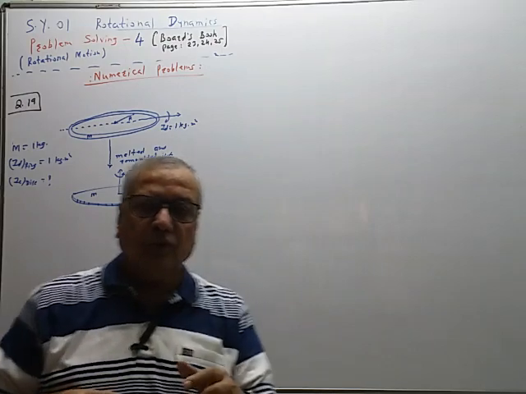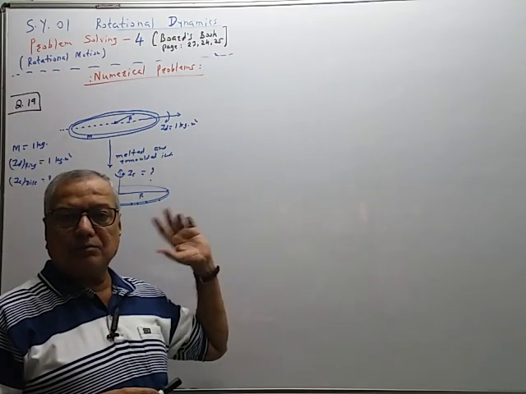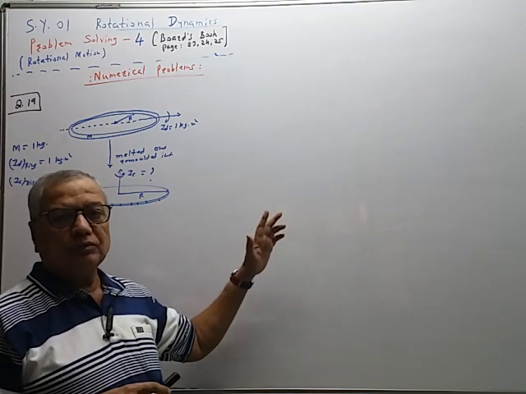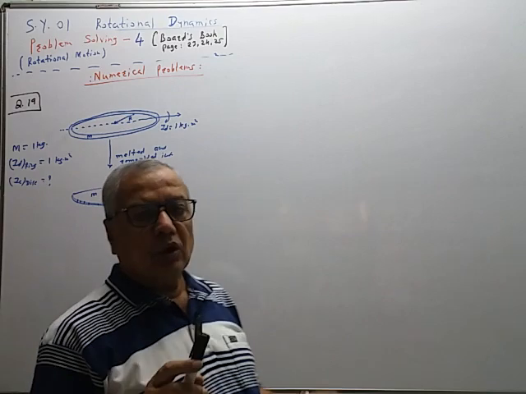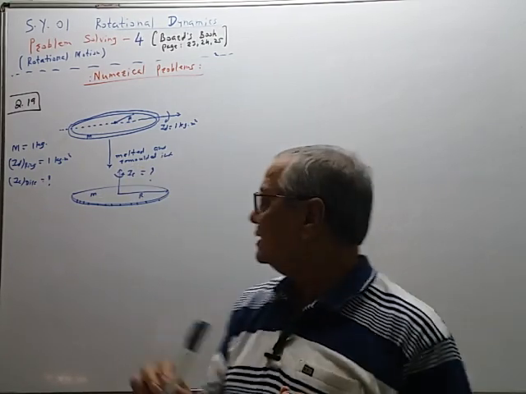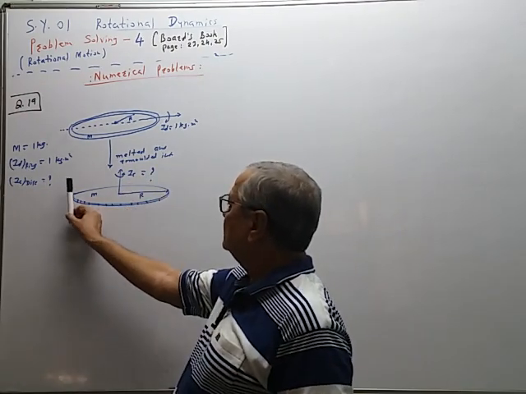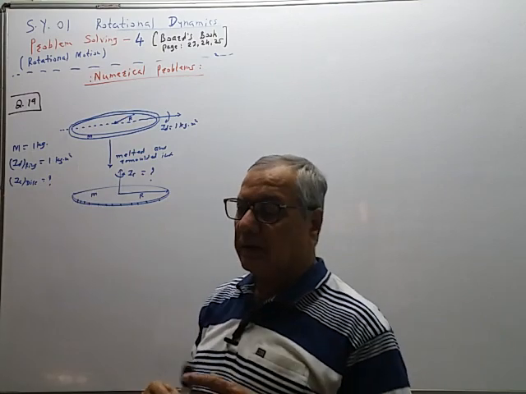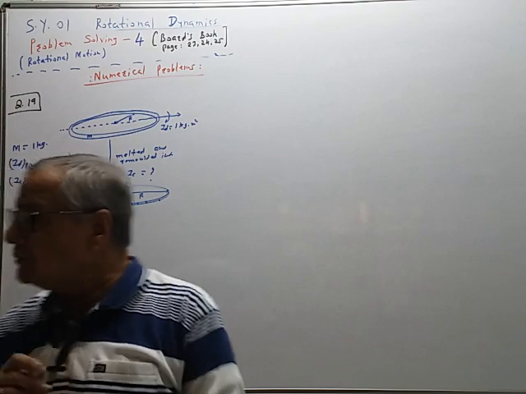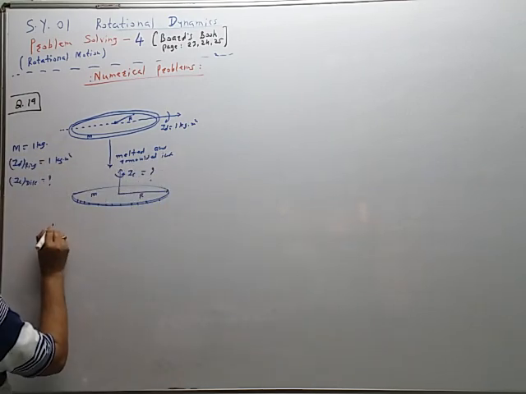So for ring and disc, we have taken one separate problem not asked in our board book, and in that figure we have shown all the four possible axes: central axis, diameter, tangent to the plane, and this tangent perpendicular to the plane, like this. So in this case, the moment of inertia about the diameter is given. So we know the value of ID for ring.